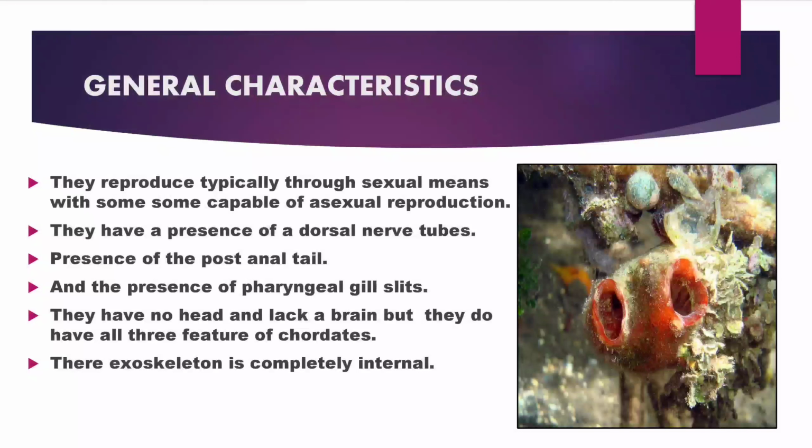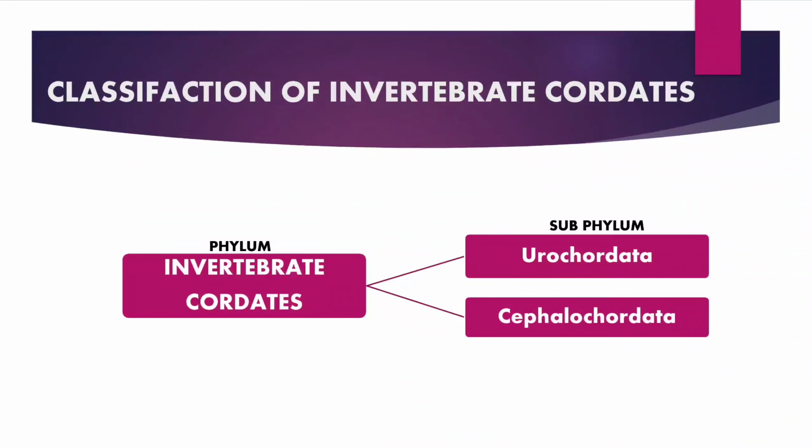They have a dorsal nerve tube, a post-anal tail, and pharyngeal gill slits. They have no head and brain, but they do have all three features of chordates. Their exhalation is completely internal. Classification of invertebrate chordates.